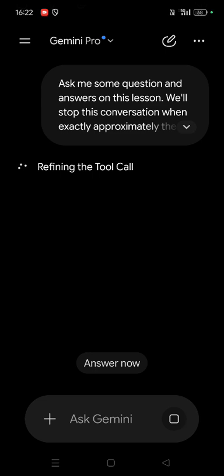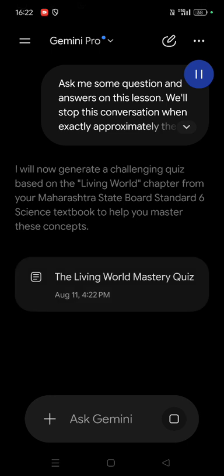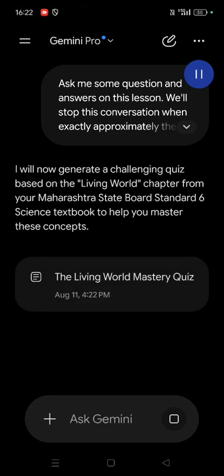It gave a very good explanation, but certain words I will... Now generate a challenging quiz based on the Living World chapter from your Maharashtra State Board Standard 6 Science textbook to help you master these concepts.